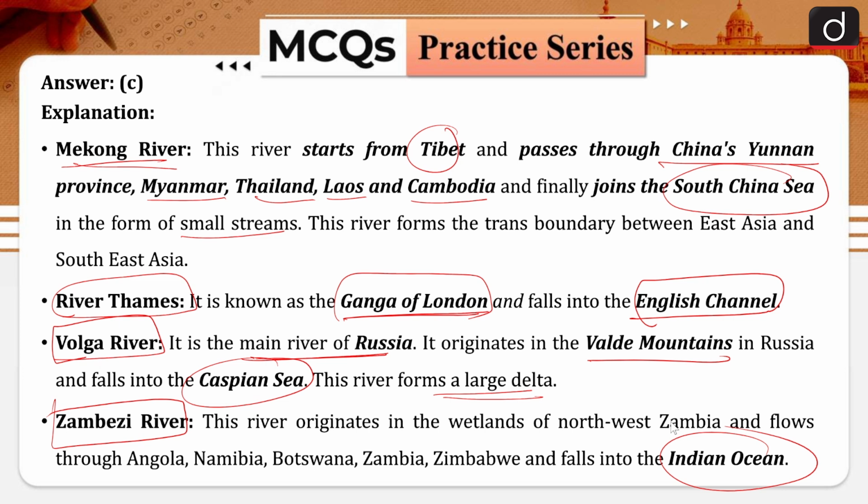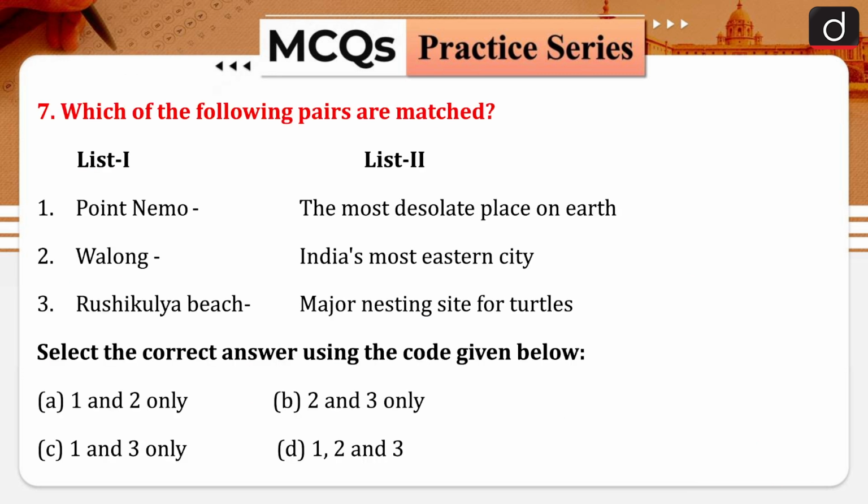Okay, now next is question 7. Which of the following pairs are correctly matched? So when we are talking about Point Nemo, it is the most isolated or most remote area on the earth. So this is correctly matched because it is talking about the most desolate place on the earth. So this is correctly matched.